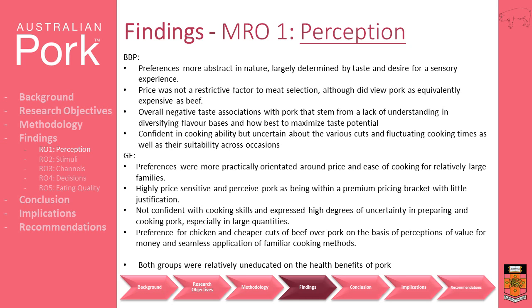GEs, on the other hand, exhibited a more practical grounding in preference formation. Pork is perceived as expensive with little merit to justify this premium pricing. Beyond price, the second largest determinant found in forming perception of pork within this segment was the ability to mass cook, but to do so with ease and little disruption to allocated cooking time and with cooking processes they are familiar with, all of which they expressed a significant degree of uncertainty around when it came to pork.